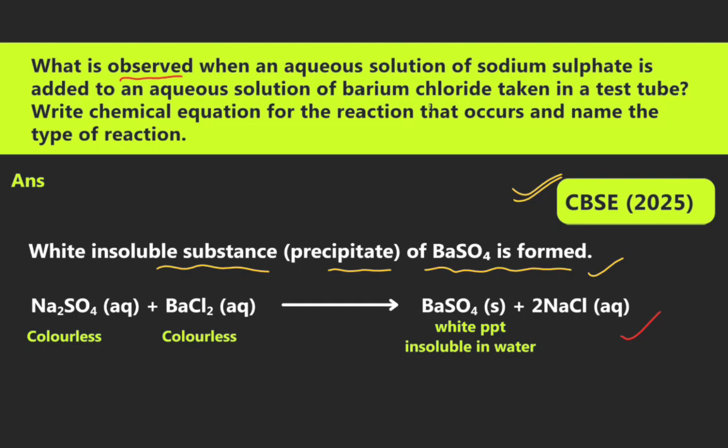Answer: a white insoluble substance, a precipitate of barium sulfate, is formed. We can see the reaction: sodium sulfate aqueous reacts with barium chloride aqueous to form barium sulfate and sodium chloride. The barium sulfate is insoluble in water, a white precipitate. Now we see the next.